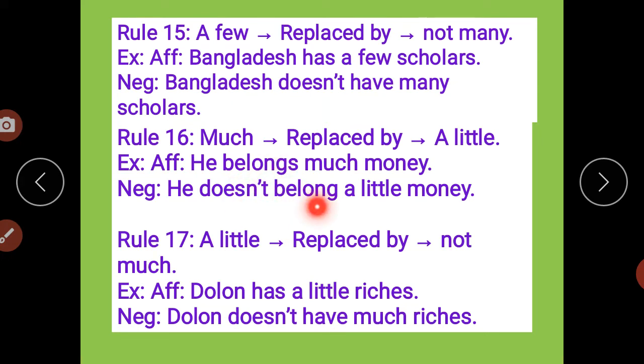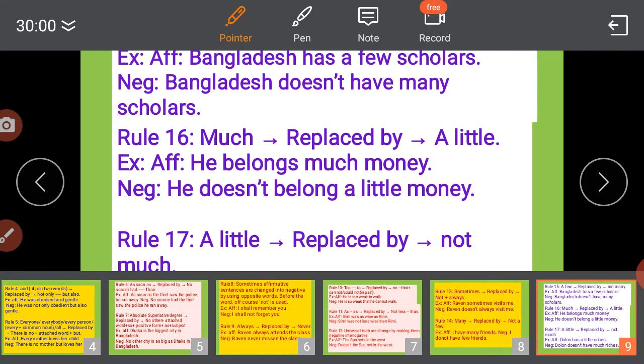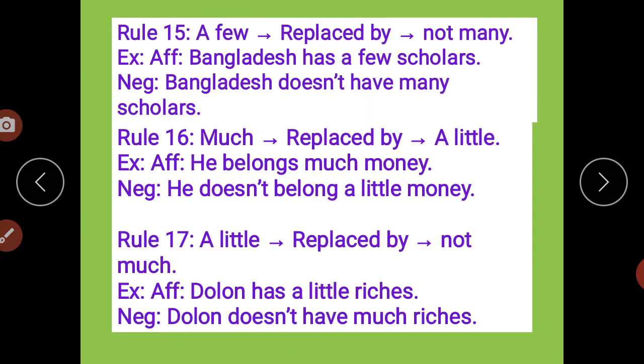Belongs becomes belong because "es" we already took here. So: he does not belong. Much becomes a little. Right? Now, next rule. So the answer here: he doesn't belong a little money.